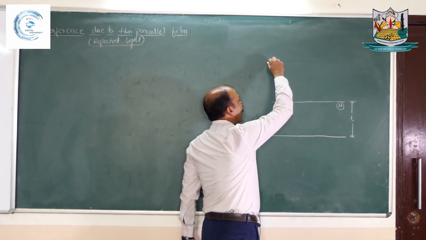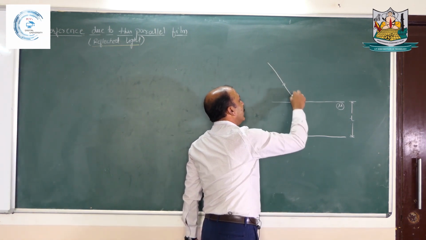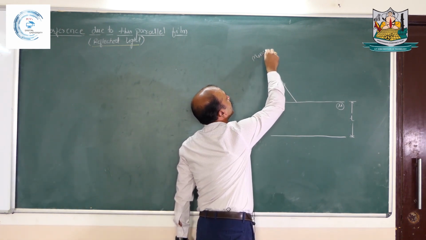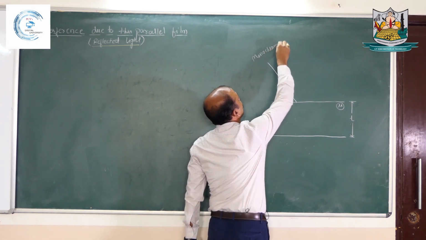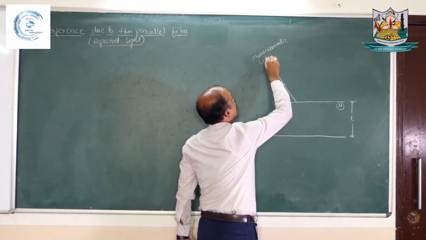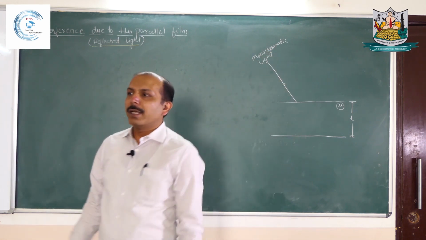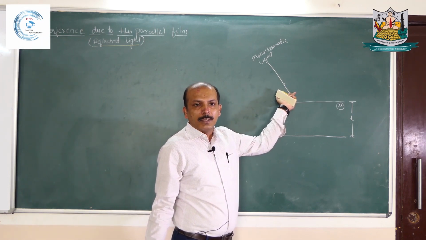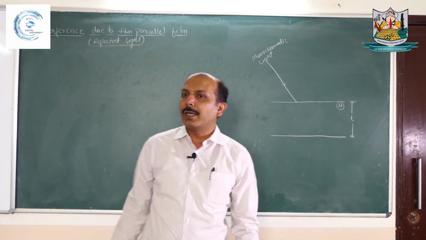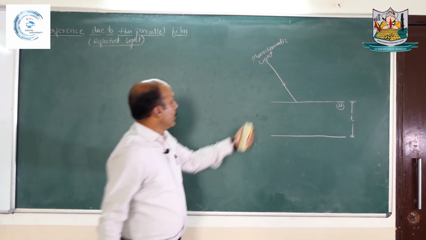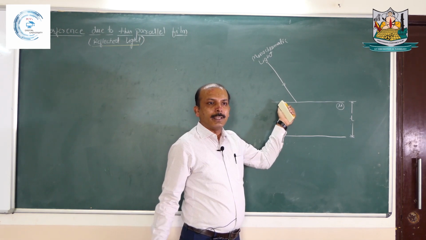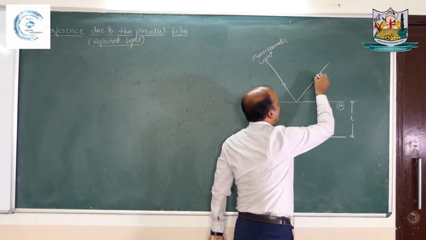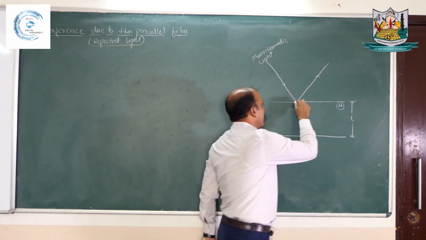So we incident a ray emitted by monochromatic light, and mostly nowadays the light used to produce or study interference patterns is laser light, because laser is highly monochromatic, highly directional, highly coherent. So if we assume laser light which is monochromatic is incident, it causes reflection of light as well as refraction of light.